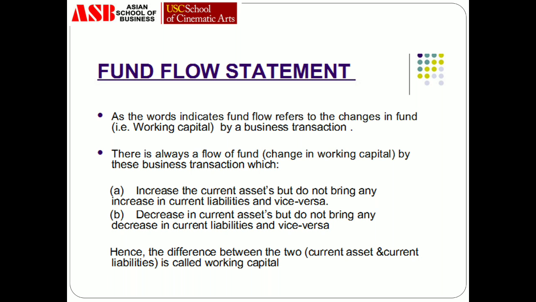Now the effect on working capital would be only in the case if there is an increase in current assets but there is no change in the current liabilities, or vice versa, a decrease in current asset but not bringing any decrease in current liabilities. Hence the difference between the two, that is current asset and current liabilities, is something which is known as working capital, and we'll be emphasizing on the flow of that difference only.